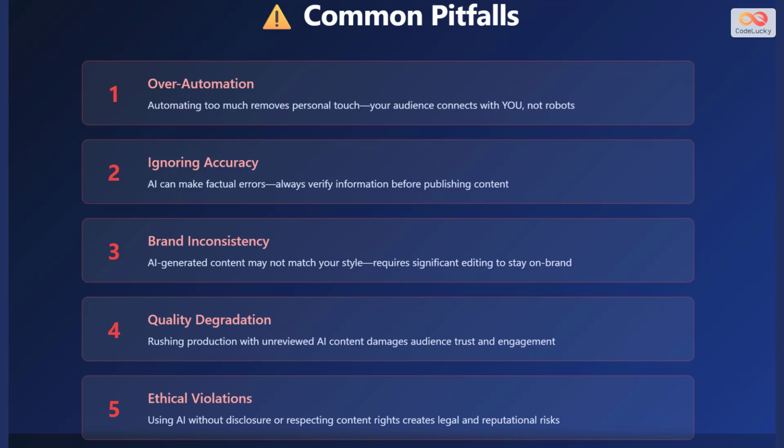AI editing tools automatically enhance your content quality. They can improve grammar and spelling, suggest better word choices, adjust tone and style, and optimize for readability. Tools like Grammarly provide real-time corrections while you write. For video content, AI can automatically cut scenes, add captions, enhance audio quality, and even suggest the best clips to keep. These enhancements ensure your content is polished and professional.